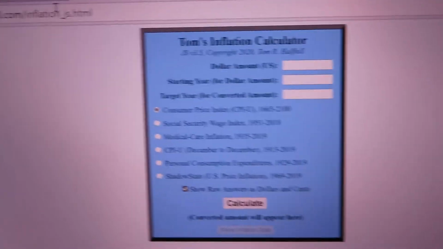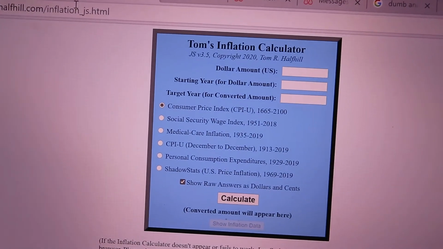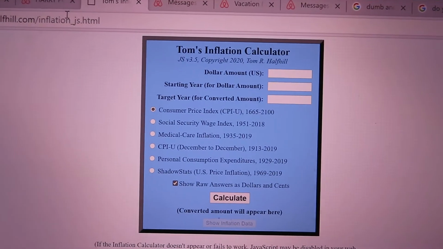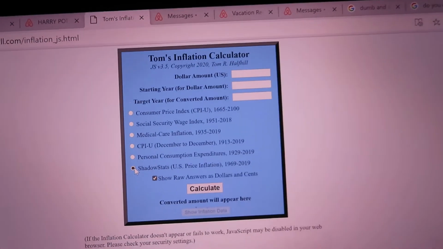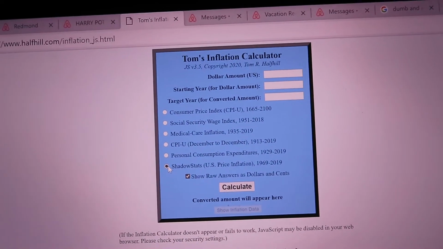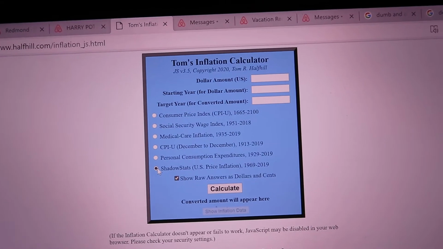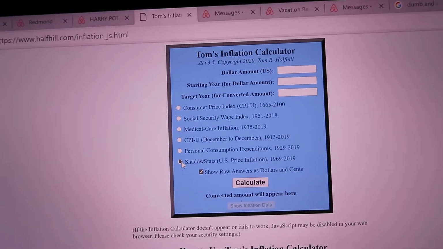Right, so I thought I would think about some prices that I've heard either on the news or in movies and see what they are if we used Shadow Stats, which is the model of inflation that was used by the Bureau of Labor Statistics before Nixon took us off the gold standard in 1971.